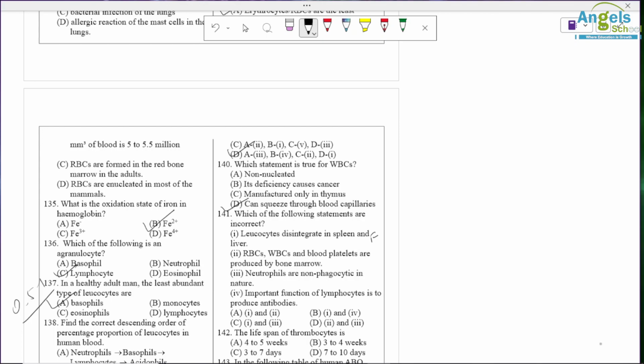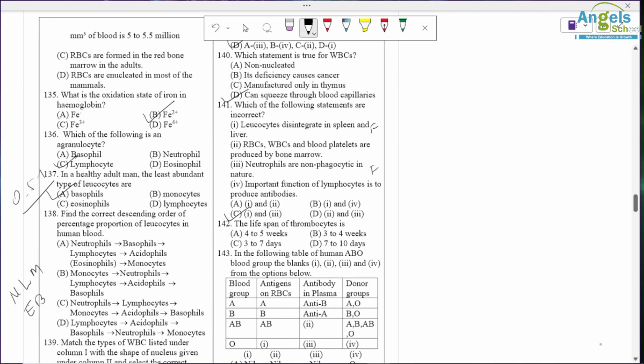WBC and RBC and blood platelets are produced in bone marrow, correct. Neutrophils are non-phagocytic. It is phagocytic, so it is again false. So option C is correct. 1 and 3 are incorrect statements. Lifespan of thrombocytes is up to 7 to 10 days.